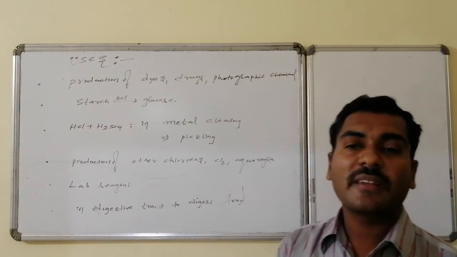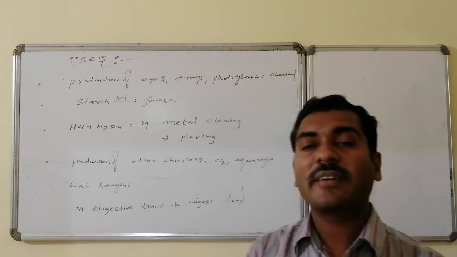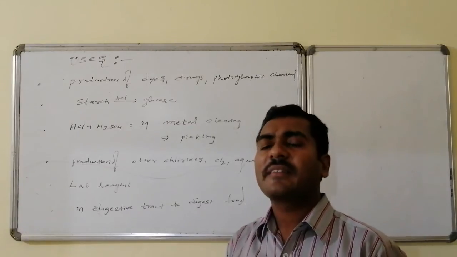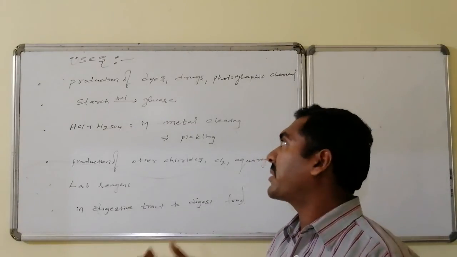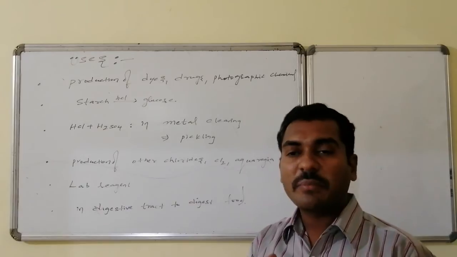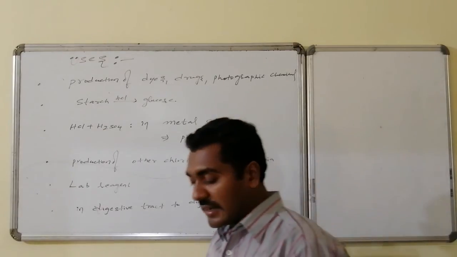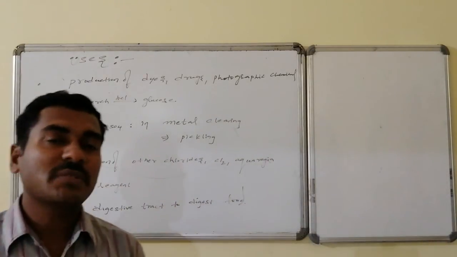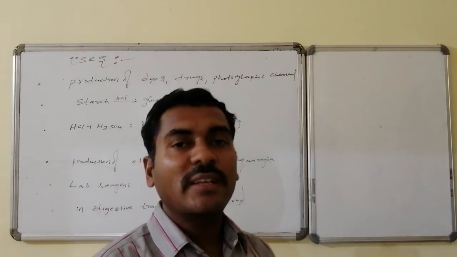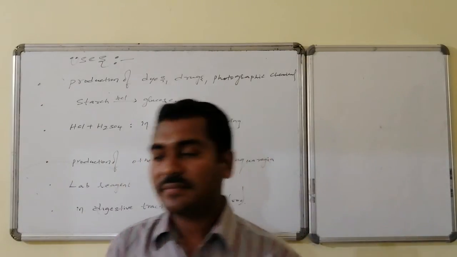Other varieties of chlorides, chlorine, aqua regia, and chlorine related compounds are prepared from HCl. It is one of the best laboratory reagents, and it is also produced in the digestive system where the food is going to be digested.